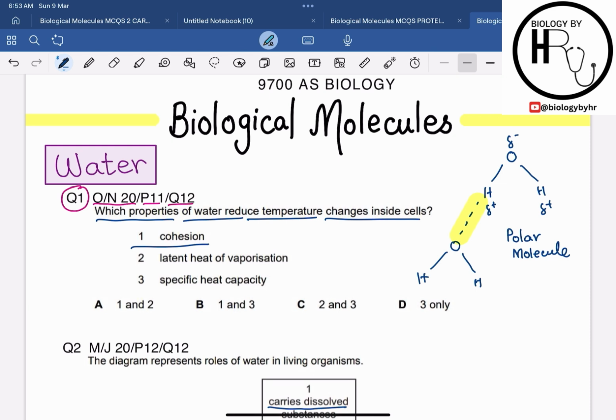The second property is the latent heat of vaporization. As we already discussed, it is the energy required to change water from liquid to gas without changing its temperature.